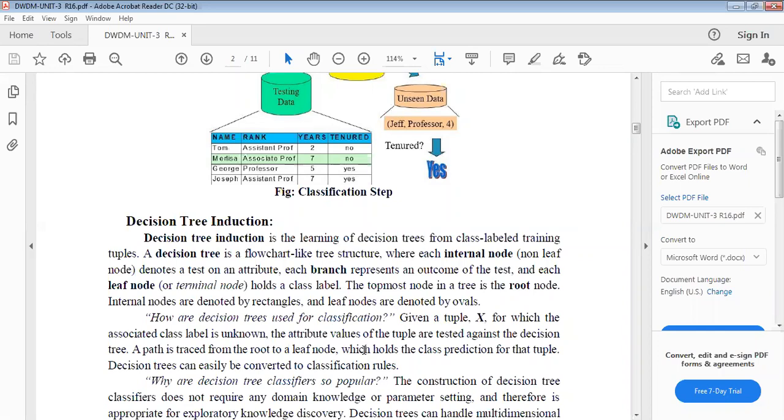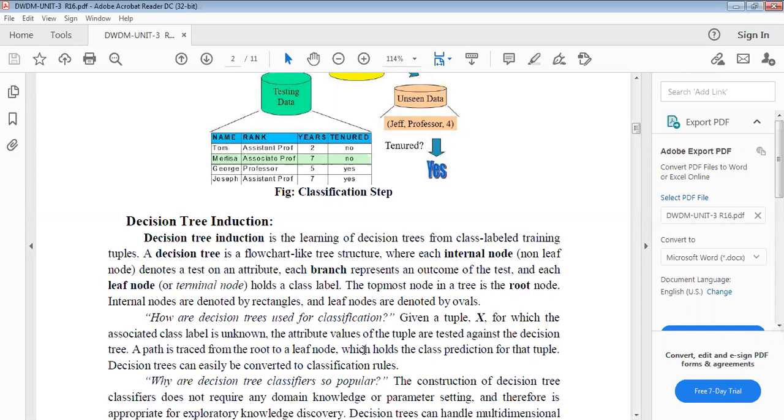Leaf nodes are represented with ovals, and internal nodes we represent as rectangles. And the topmost node, you know, is the root node. Okay, this is decision tree induction, represented by using rectangles and ovals.